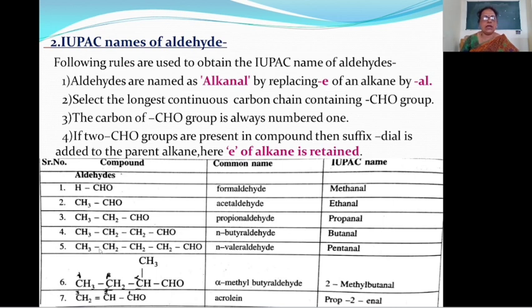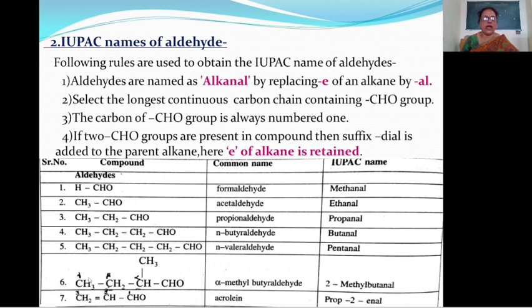Then fourth example, CH3, CH2, CH2, CHO. In this case, total 4 carbon atoms are present. The carbon of CHO group is always numbered as 1. Therefore, this is carbon number 1, 2, 3 and 4. Means this is the derivative of butane. Then E is replaced by Al. Therefore, the name of this compound is butanal.